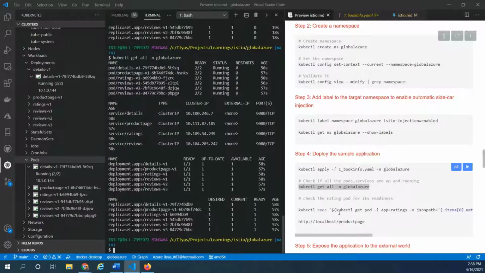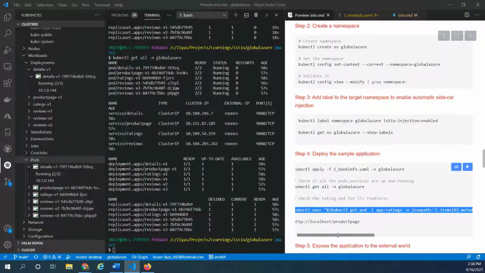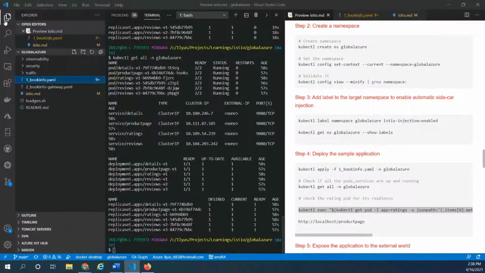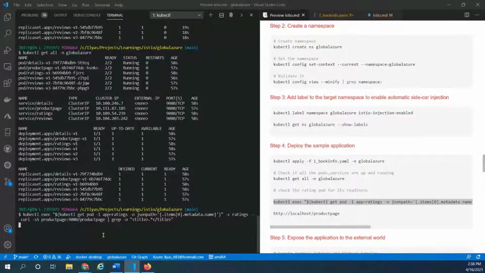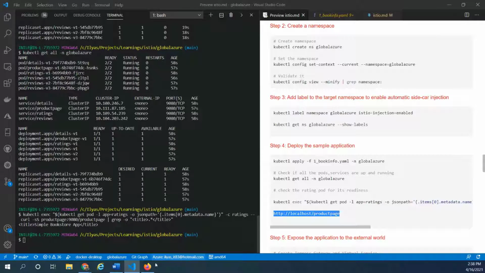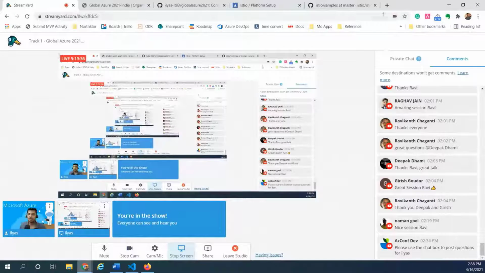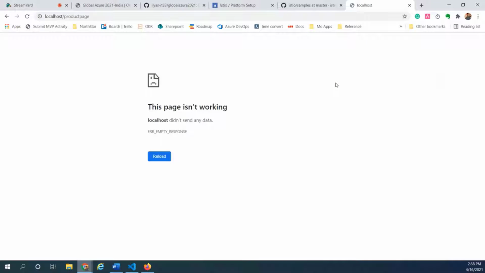Now let's go ahead and execute a command to check the application. Let me reduce this and this as well. This command basically goes and grabs the home page, or the details page, right? That's the first page that is served to the users. Now it is up, and we can quickly open the browser and try to access the application.